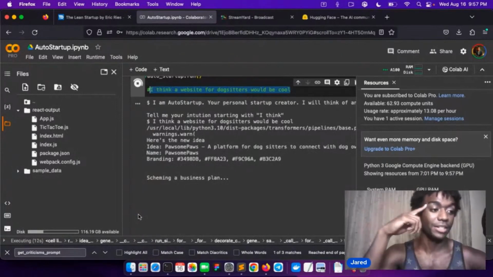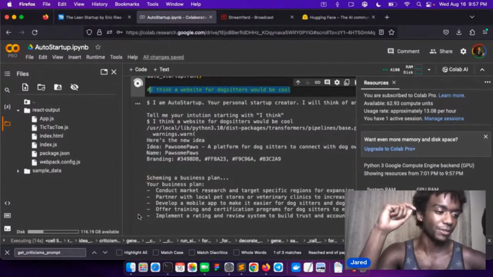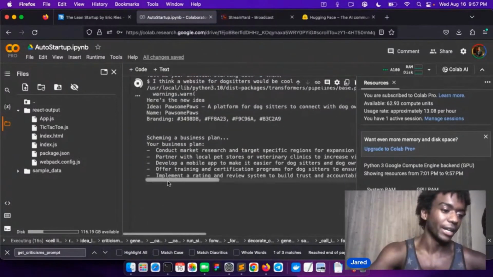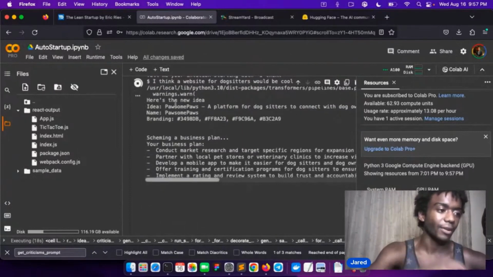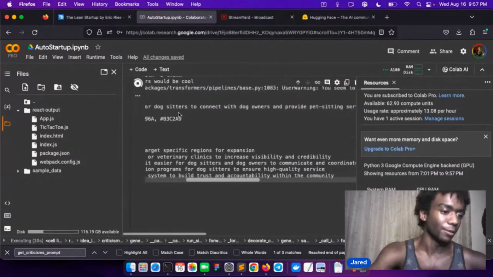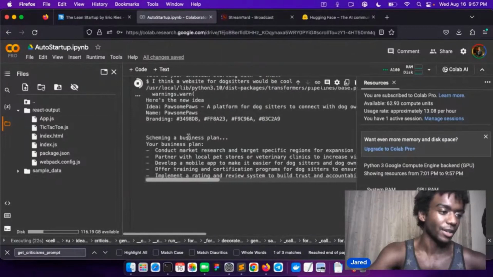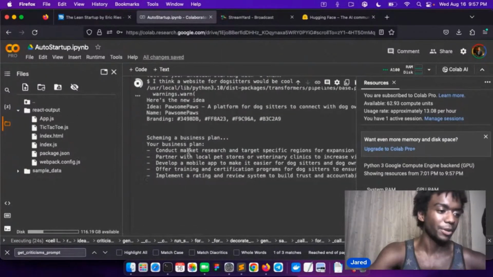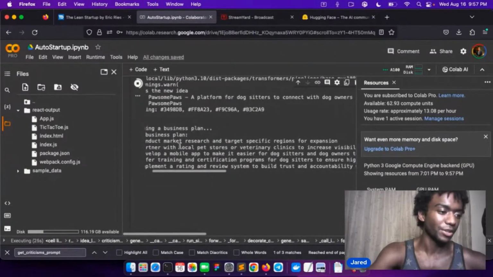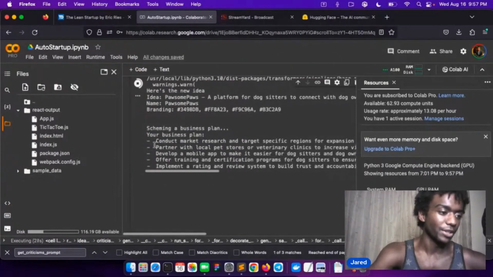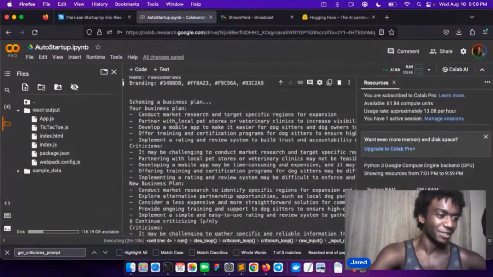So we got the business idea from the intuition. We got the branding. We got the name. It's a platform for dog sitters, connect with dog owners. So we're scheming a business plan. We're conducting market research. So we're just going to criticize it. Okay, so the business plan.